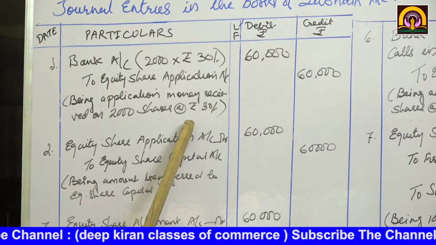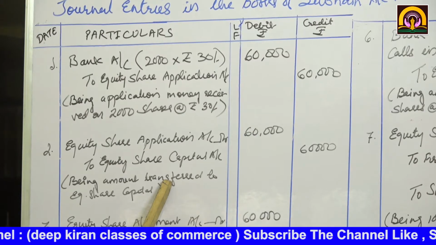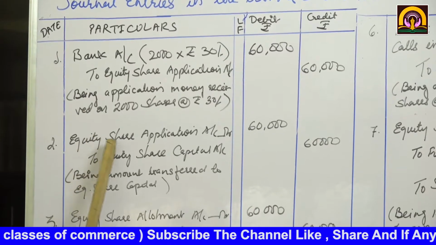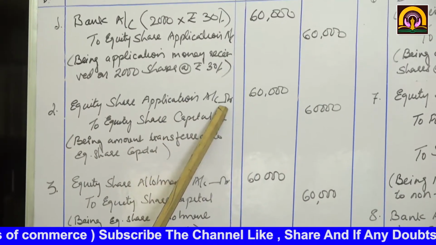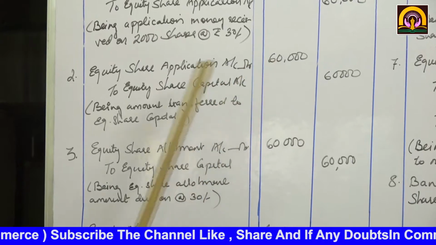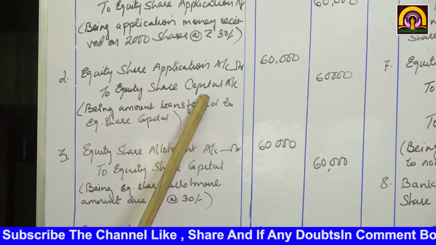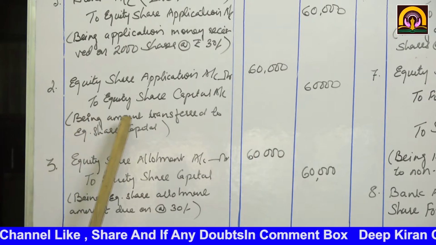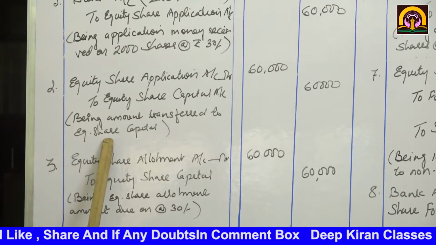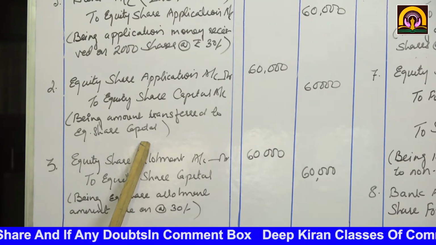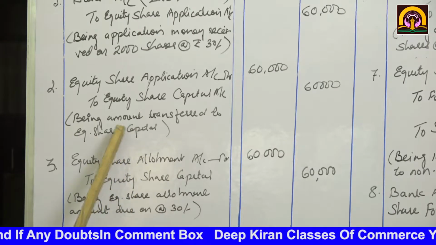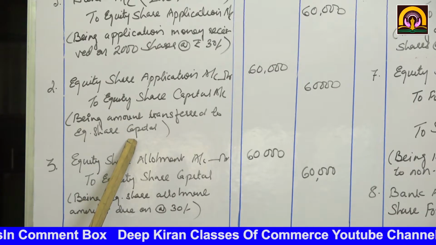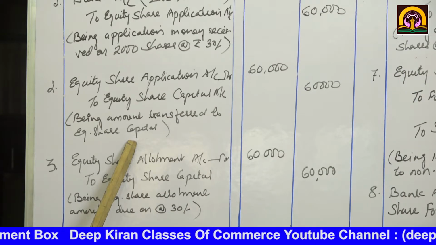Now this application money will be transferred to equity share capital. So equity share application account debit 60,000 to equity share capital account 60,000. Being amount transferred to equity share capital. First entry we have completed: application money received and that application money transferred to equity share capital account.